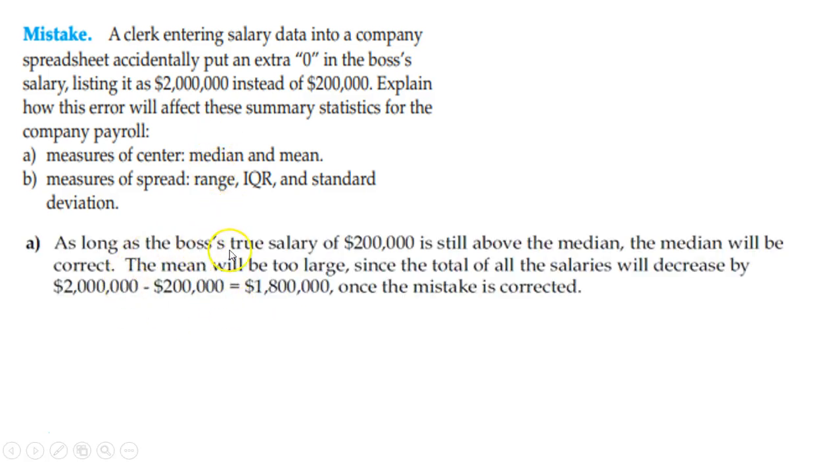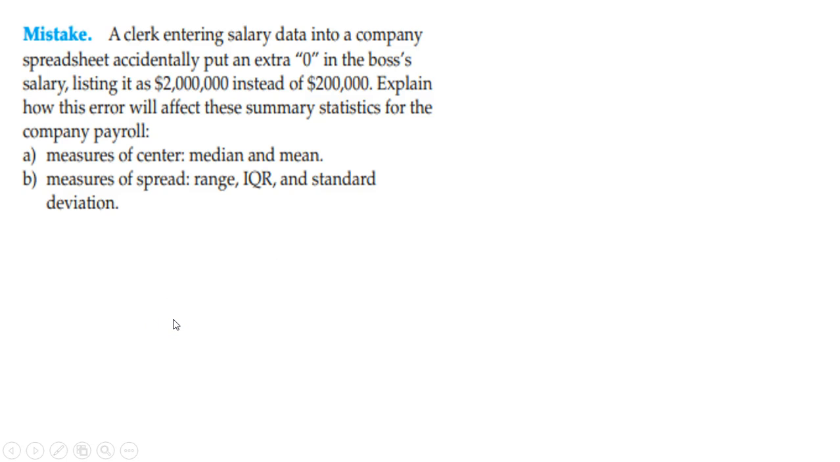Everything should probably still be, for the most part, pretty much the same. As long as the boss's true salary is still above the median, that should be fine, so the median will be correct. That's not going to change for the most part. The mean will be too large. Notice that the total of all salaries will decrease by that amount once the mistake is corrected.